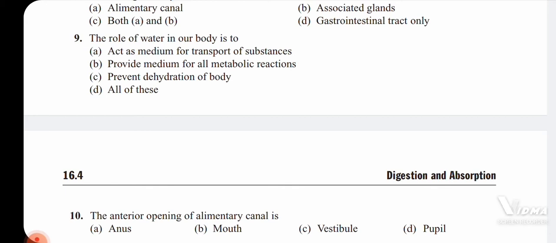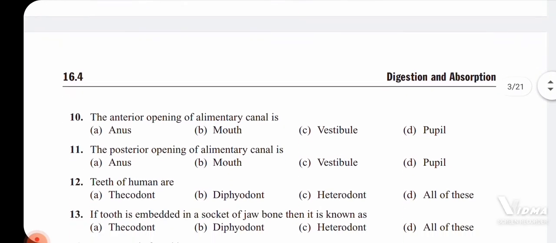Metabolic reaction means to construct the energy, two processes of reactions are going to occur. That is anabolism and catabolism, both together are called metabolism. Construction of energy and the destruction of energy require a medium, and that is also given by the water. Prevent dehydration of body. Dehydration means the removal of water from the body, so the water is going to prevent our body from getting dehydrated. So hence the ninth question, the answer is option D.